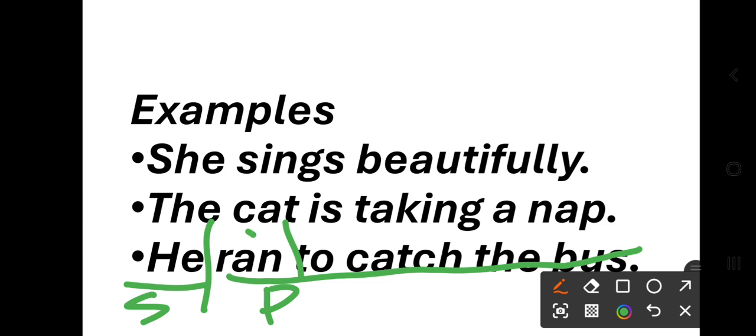But in this case also, that's a simple sentence. Or suppose, to catch the bus, he ran. This is also a sentence, but a simple sentence. Why? Because one subject and one predicate. Okay, now